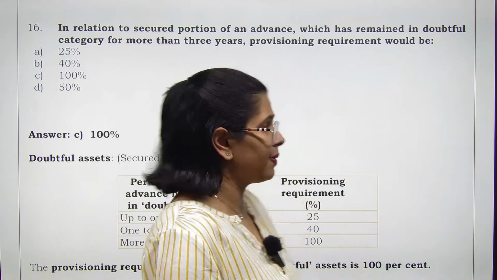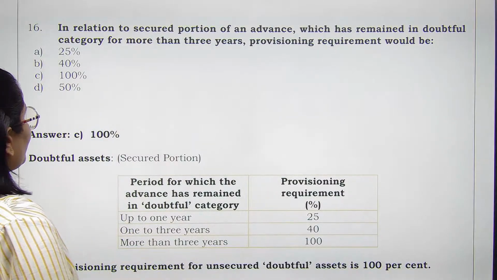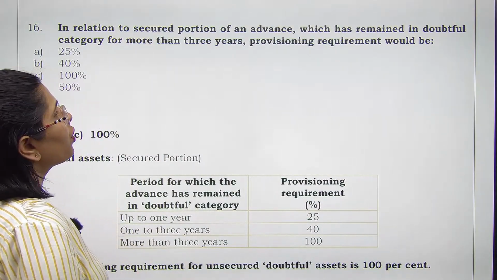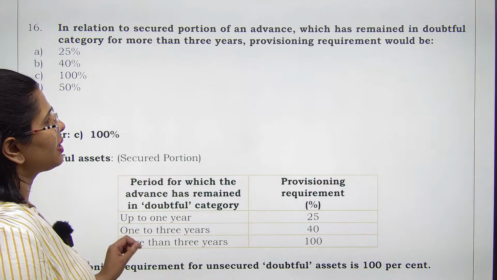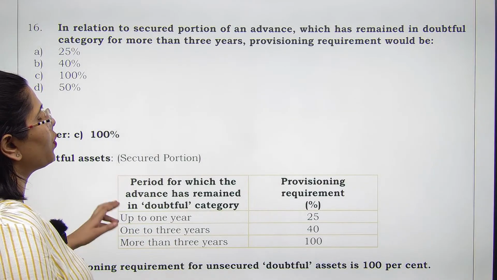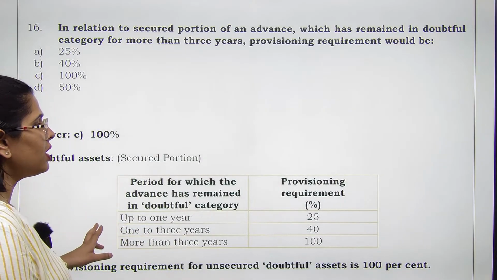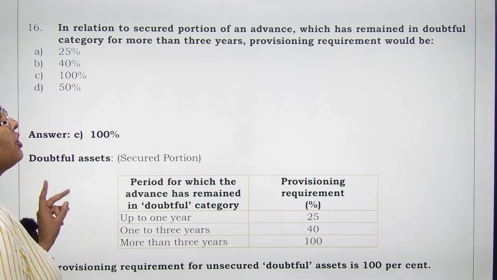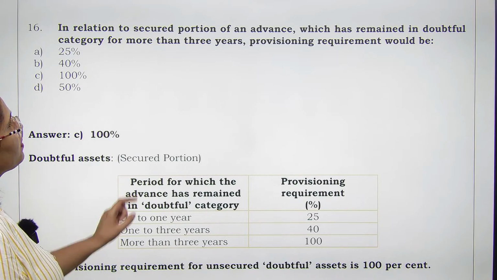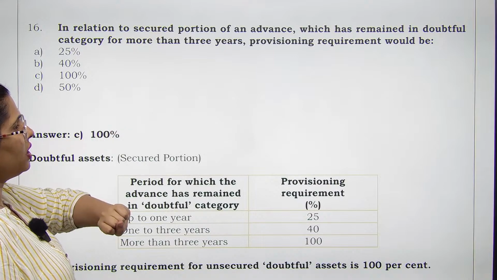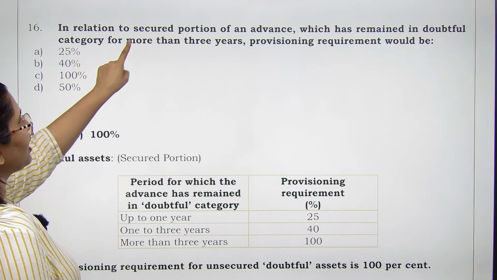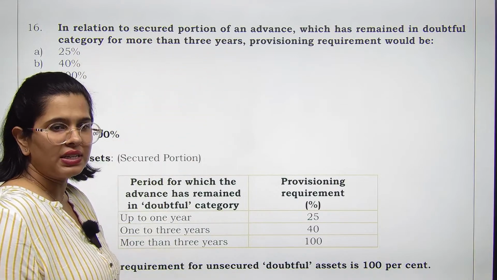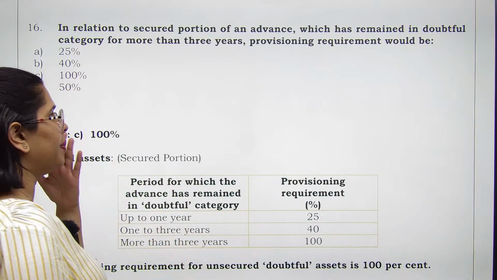Let us kickstart. So number one question that we have is in relation to the secured portion of an advance which has remained in doubtful category for more than 3 years. Provisioning requirement needs to be. So now few things that you have to notice. We are talking about secured portion remained in doubtful category for more than 3 years. आपसे time limit भी आपको time limit भी बताई गई है.